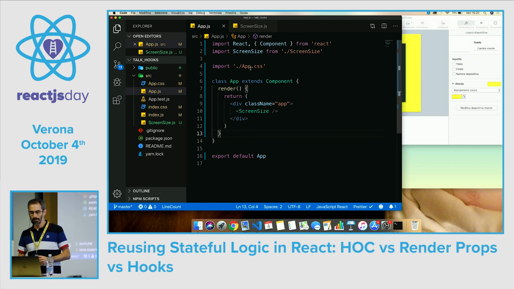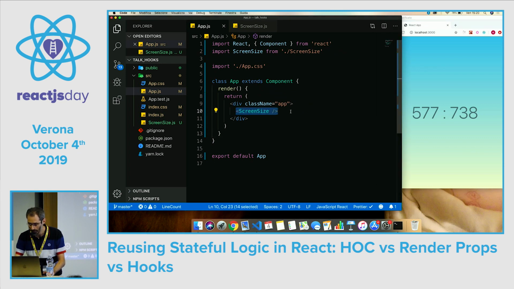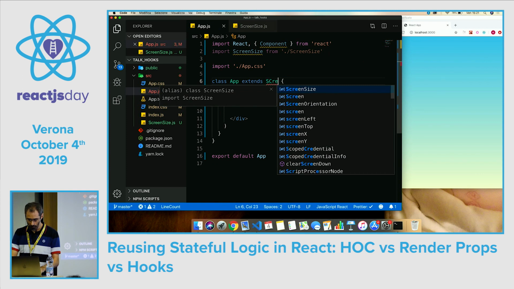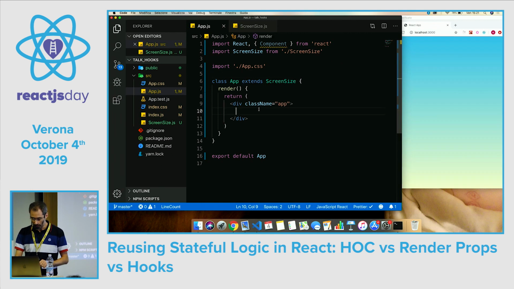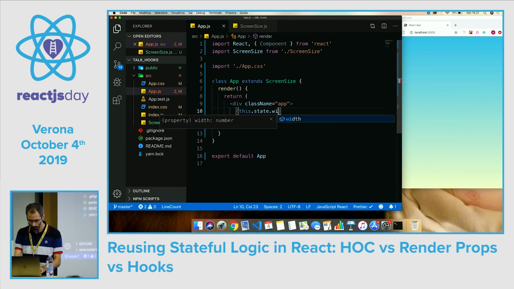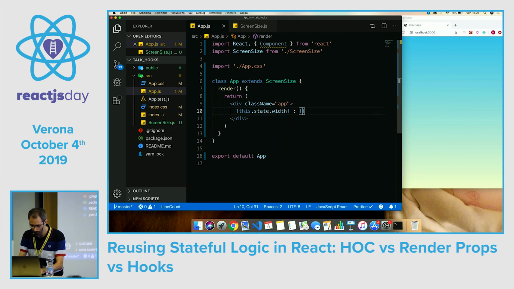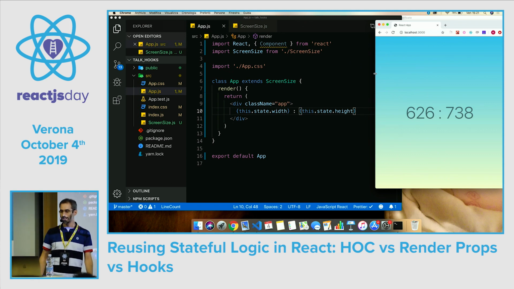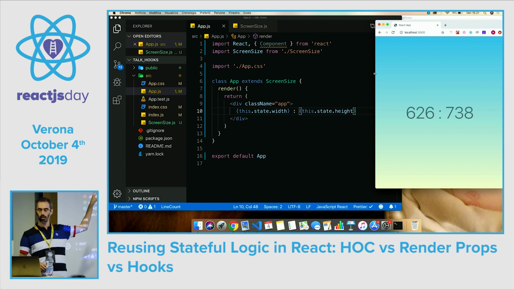So, using inheritance is really simple. Here, instead of inheriting from the React components, I just inherit from the screen size component. And here we can just say this.state.width and this.state.height. How cool is it? Where does this state come from? It comes, of course, from the screen size component from which we inherited.